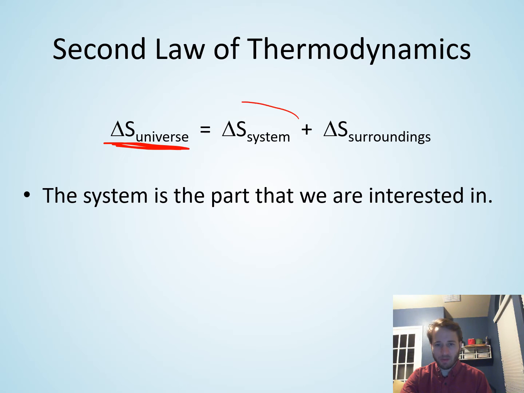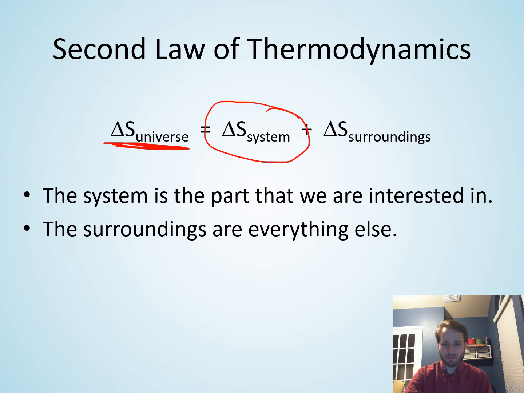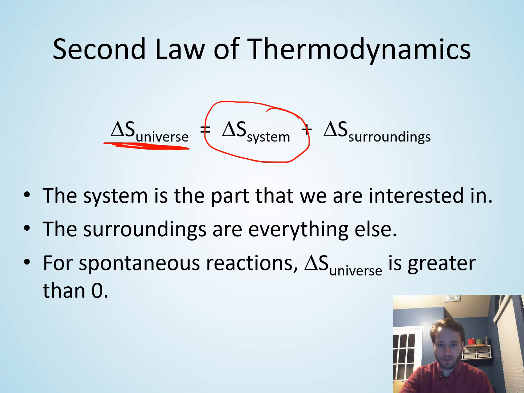But really, what we care about is the system. When we're doing things in the lab, we care about our system, our reaction, our beaker, the thing we're focused in on. That's what we care about. We don't really want to try to measure and predict what's happening in the surroundings at all times. It's kind of annoying, it's tedious, it can be difficult. So we really would like to get rid of the surroundings part, because we don't want to have to measure everything in the surroundings. The surroundings is a lot. It's everything else in the universe but the system, the thing you care about.